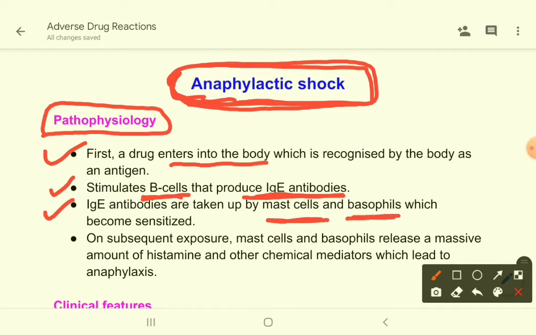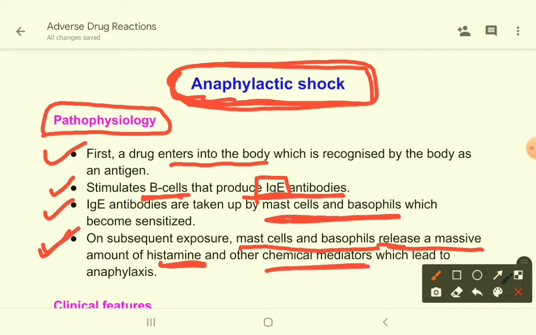On subsequent exposure, if you give the drug once more, the drug will bind to the IgE antibodies on the surface of mast cells and basophils. That will lead to release of a massive amount of histamine and other chemical mediators, which will lead to anaphylaxis.